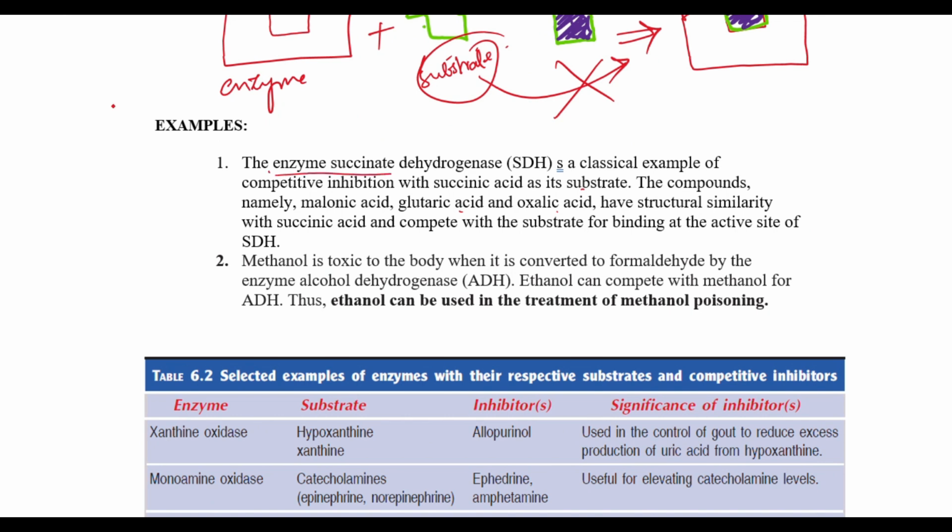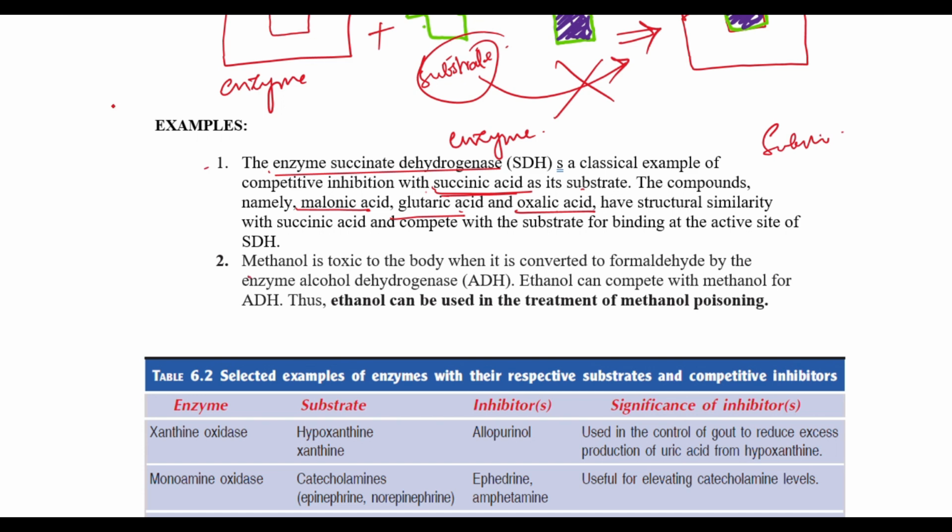We have succinate dehydrogenase, which is the enzyme that binds with succinic acid, the substrate. But we also have inhibitors like malonic acid, glutaric acid and oxalic acid, which have structural similarity and will bind at the active site of the succinate dehydrogenase enzyme.